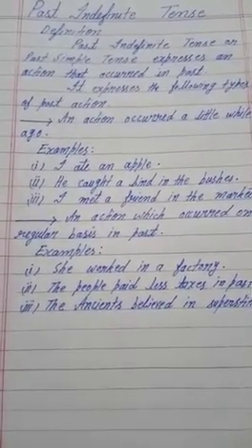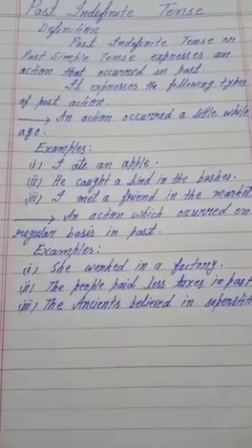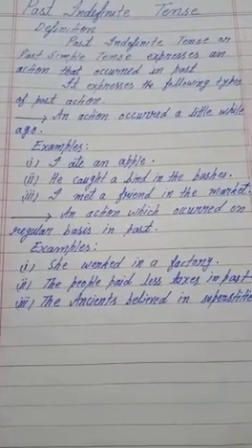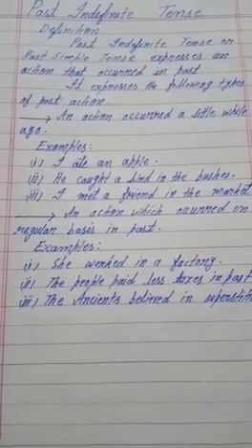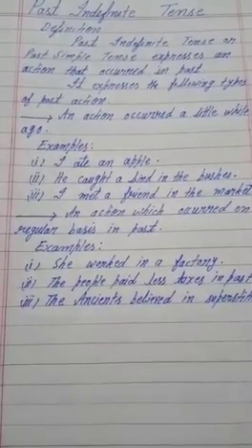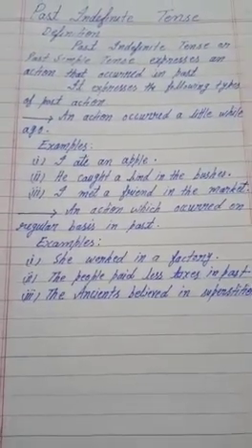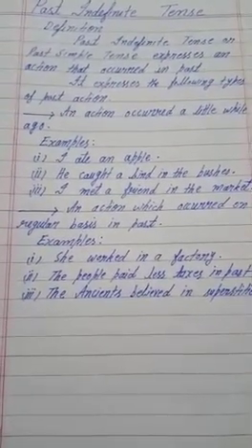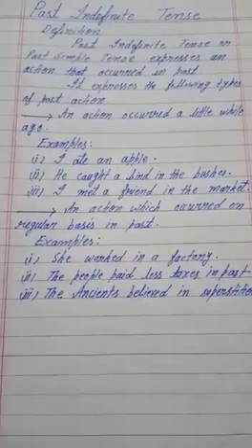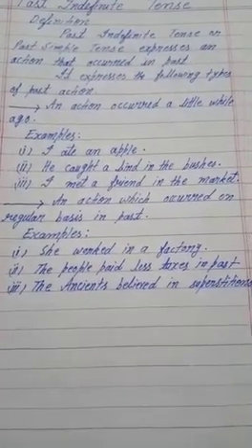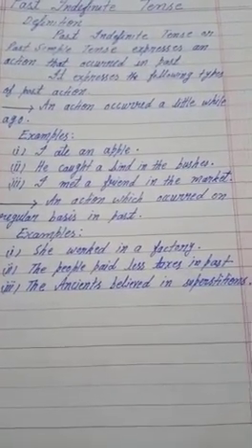He caught a bird in the bushes. I met a friend in the market. Secondly, an action which occurred on regular basis in past. For example, she worked in a factory. The people paid less taxes in past. The ancients believed in superstitions.